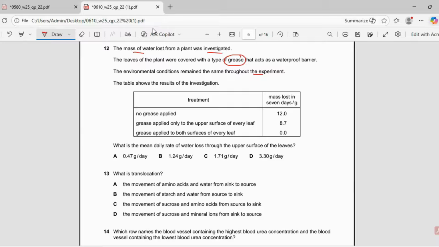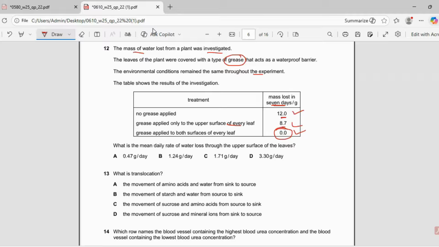This is mass lost in 7 days. With no grease applied, it is 12. Grease applied only on the upper surface. Grease applied on both the surfaces, so there was no loss when grease was applied on both the surfaces. So we are only concerned with this.